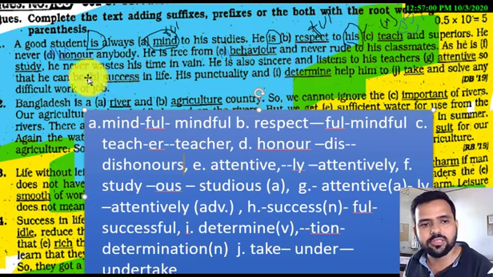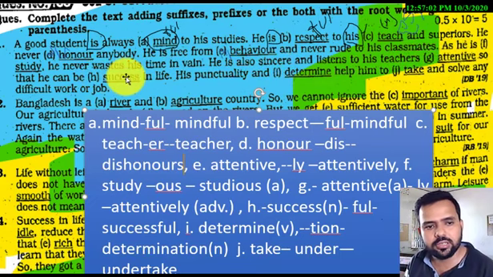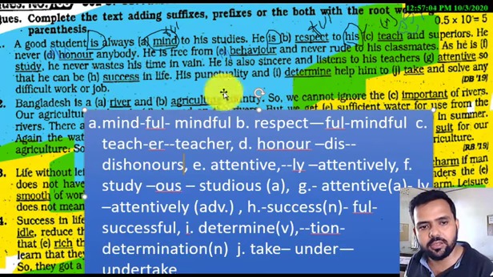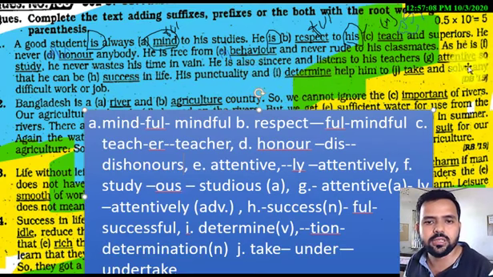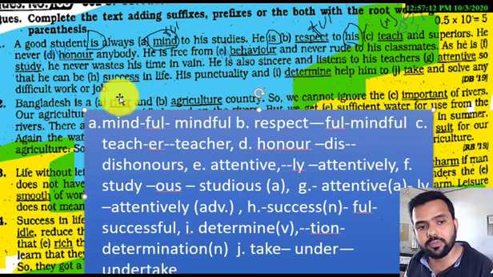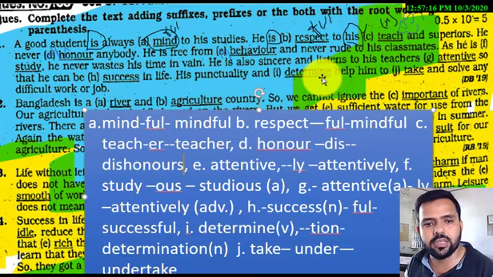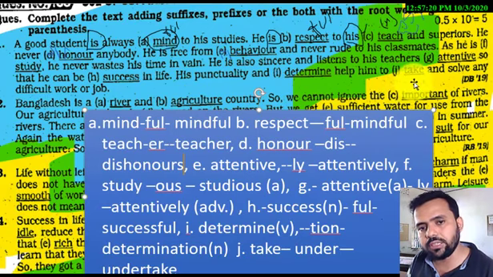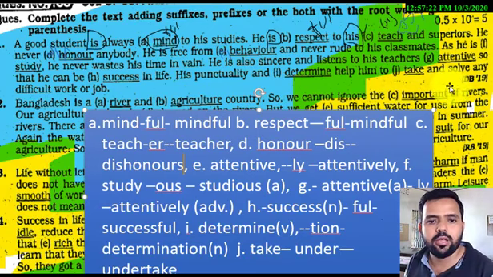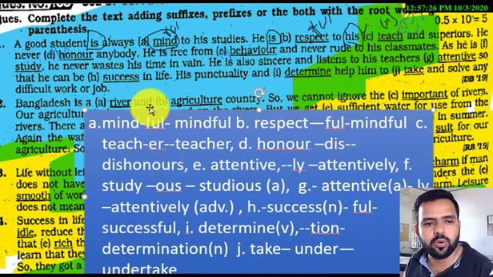As he is studious, he never wastes his time in vain. He is also sincere and listens to his teachers attentively, so that he can be successful in life. His punctuality and determination help him to undertake and solve any difficult work or job.